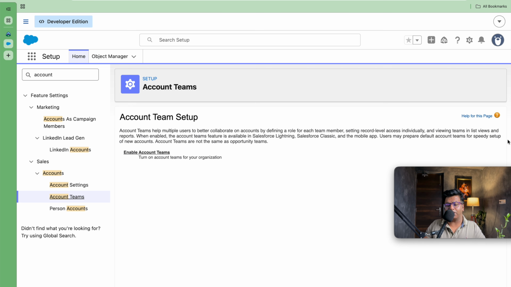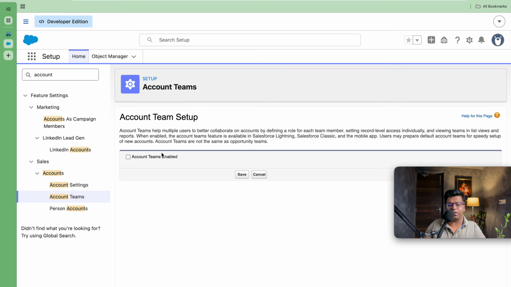Users may prepare the default account team for a speedy setup. Account teams are not the same as opportunity teams. Tomorrow we will be looking at the opportunity team. You read one more step: users may create a default account team. Why is it so? Because many times these accounts will be shared with these same owners, so every time you will not define the account team members. By default we can set that. We will do this at the end, once we enable this.